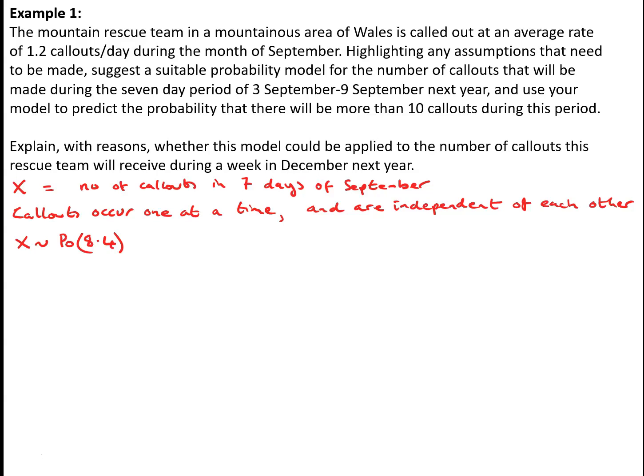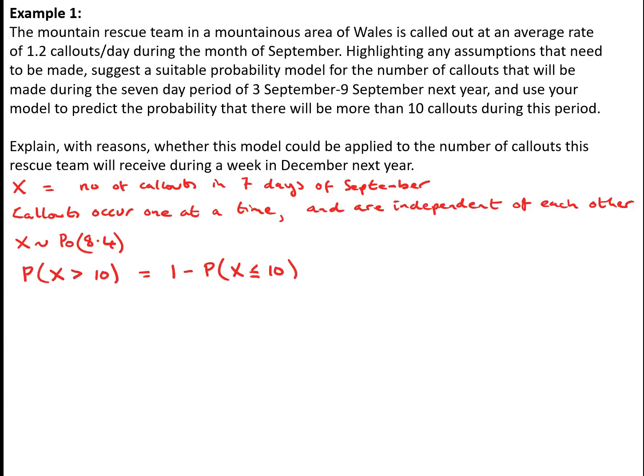With a 7-day period and an average rate of 1.2 call-outs per day, we would be expecting 8.4 call-outs during the course of the week. So we would be using the Poisson distribution with lambda equals 8.4.